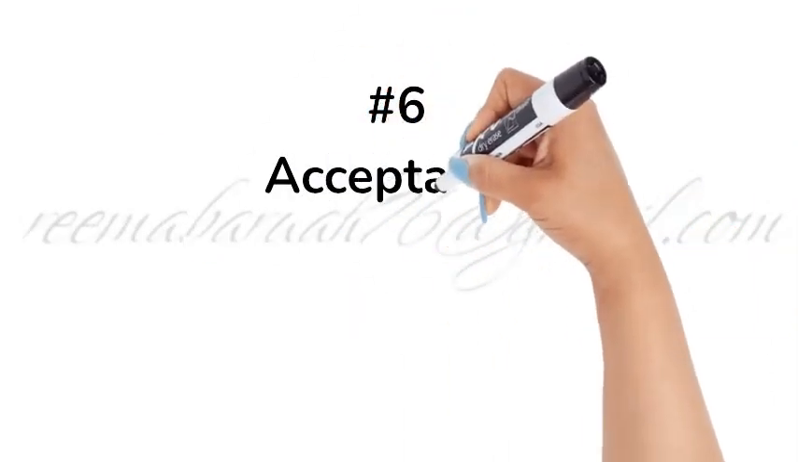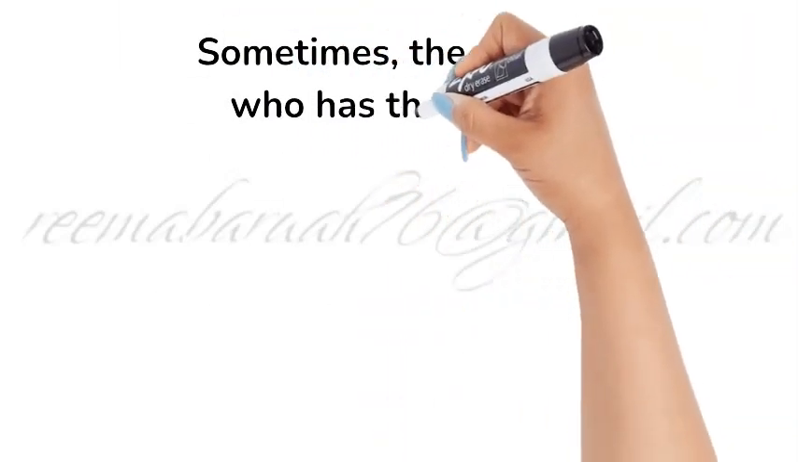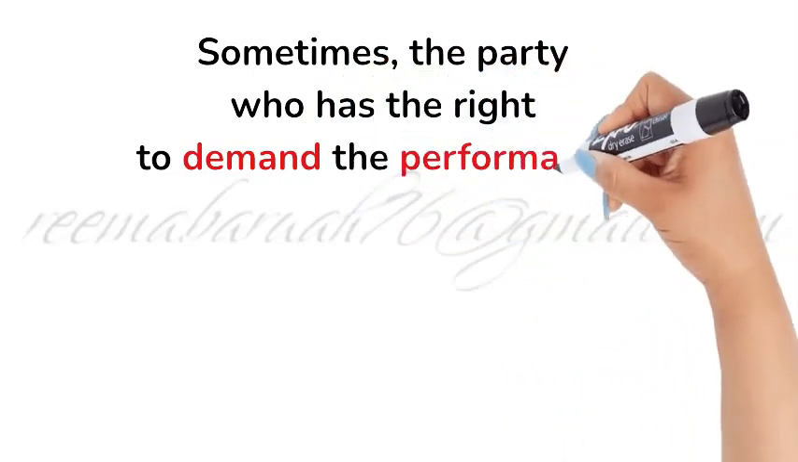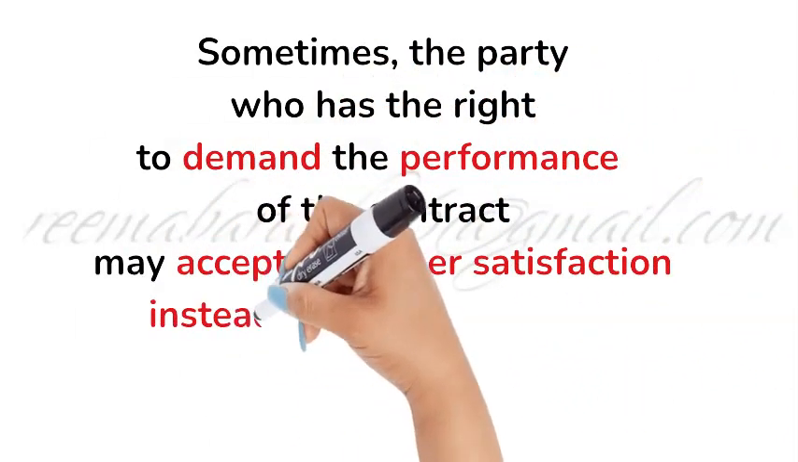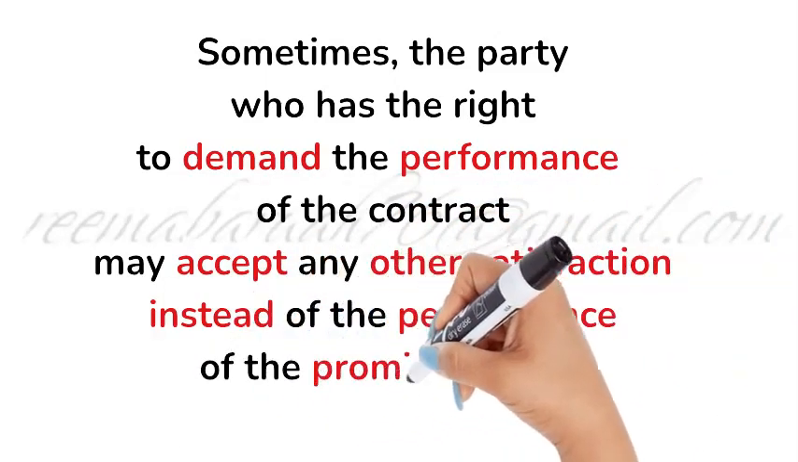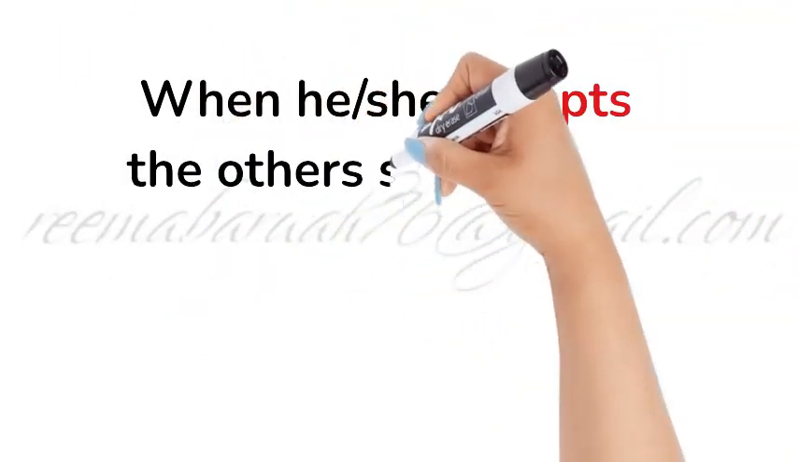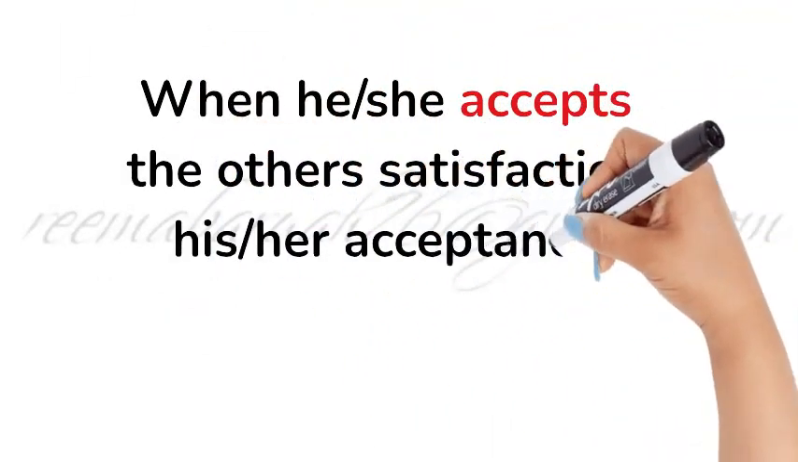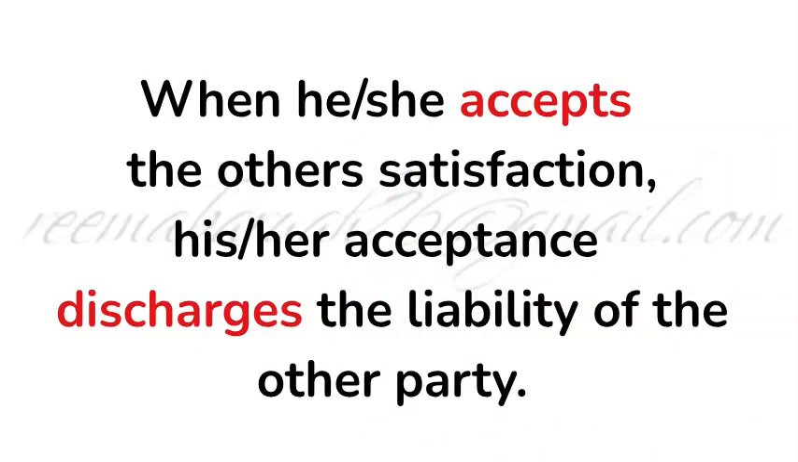Next point, acceptance of any other satisfaction. Sometimes the party who has the right to demand the performance of the contract may accept any other satisfaction instead of the performance of the promise made by the other party. When he accepts the other satisfaction, his acceptance discharges the liability of the other party.